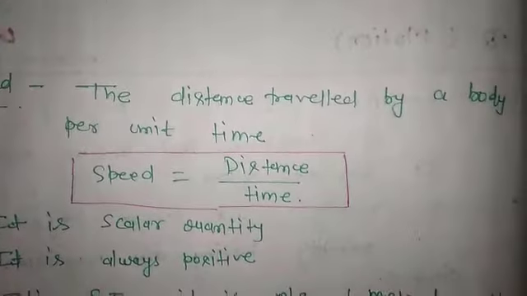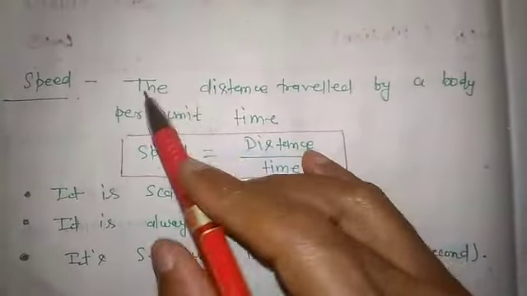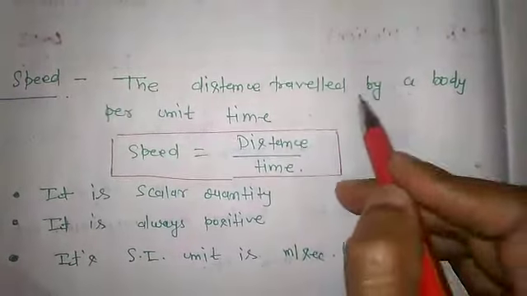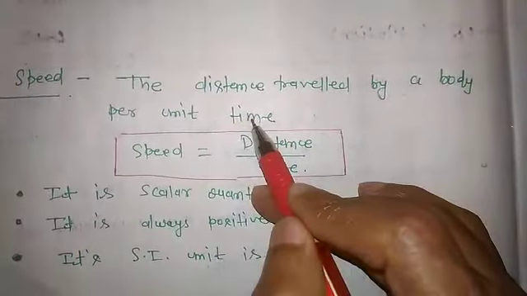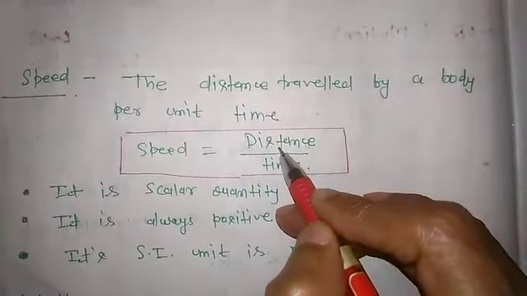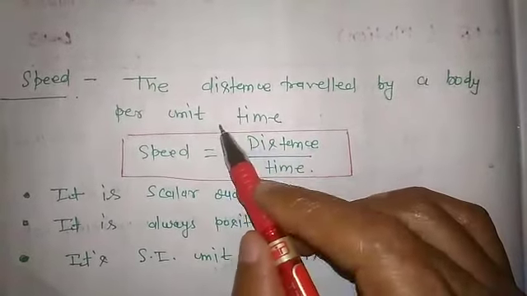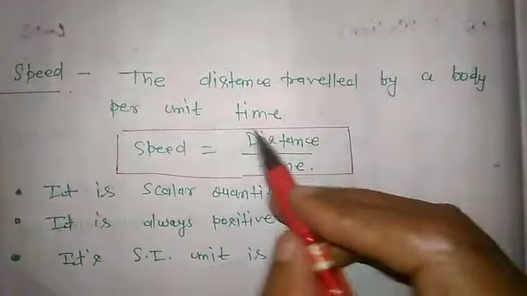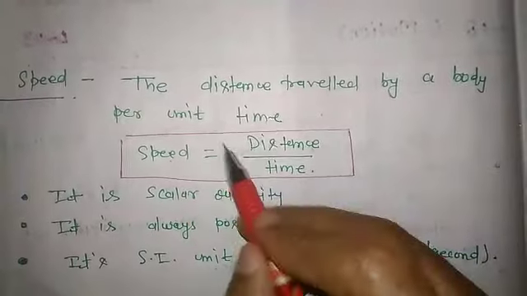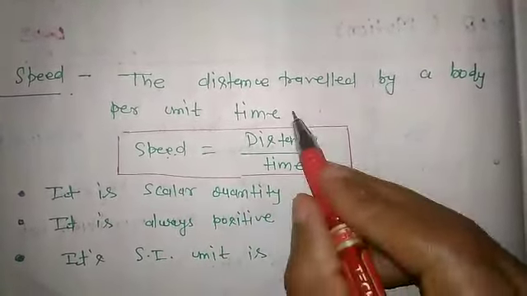Now, speed. The distance traveled by a body per unit time. In one unit of time, the distance traveled by the body. That means 1 second, 1 hour, etc. The formula of speed: speed is equal to distance upon time.